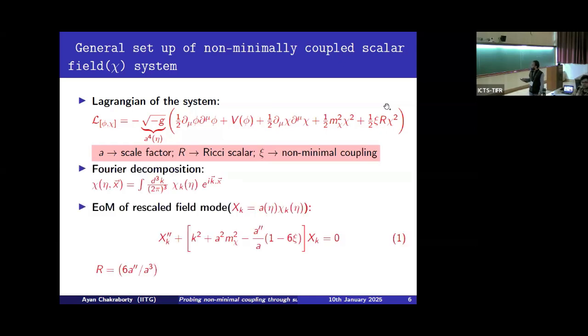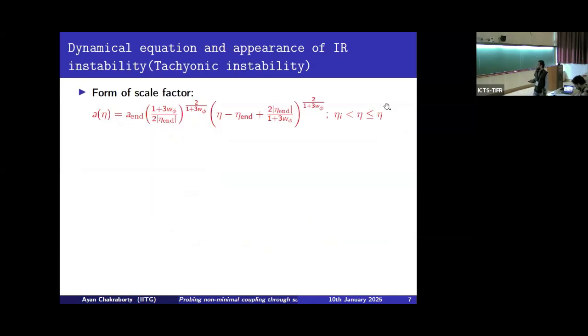So Fourier decomposing this scalar field, we finally have the evolutionary equation of each field mode, I mean each Fourier mode of the scalar field, which is given by this, where the Ricci scalar can also be expressed in terms of the scale factor like this. Okay. So now I shall talk about the appearance of instability in the system.